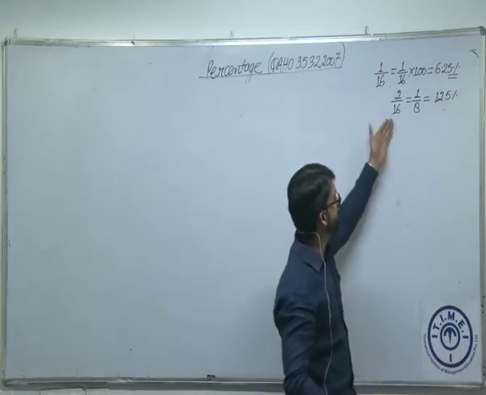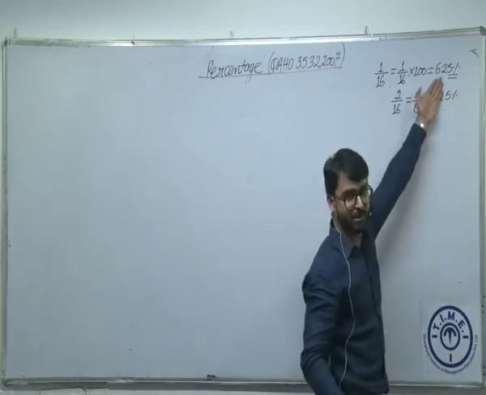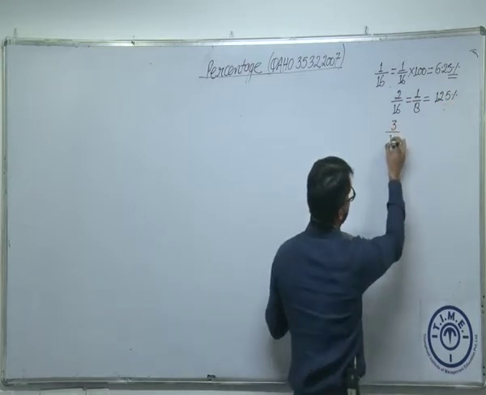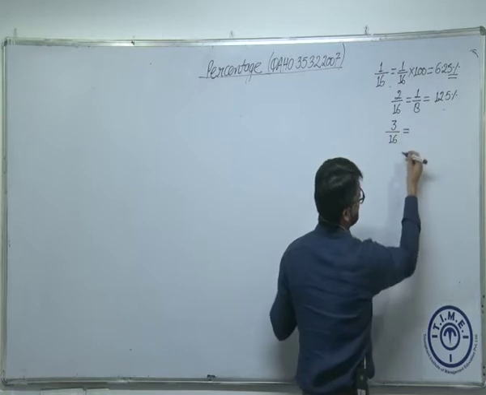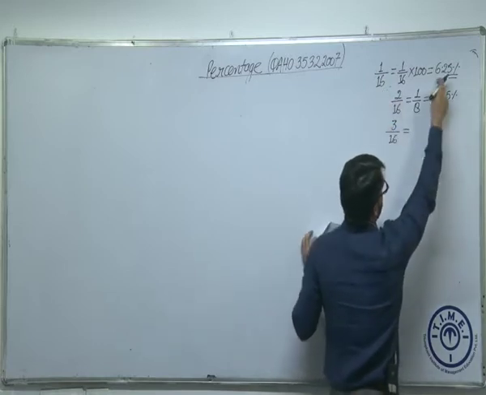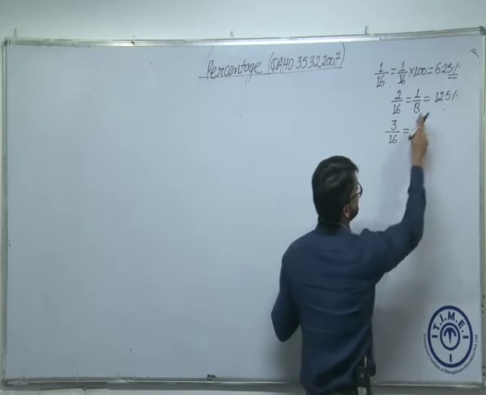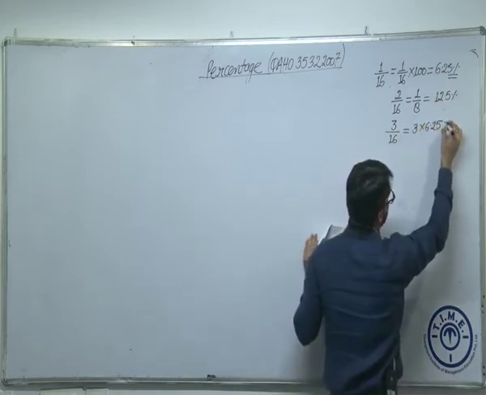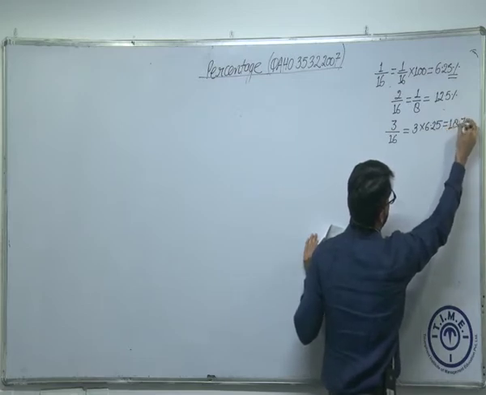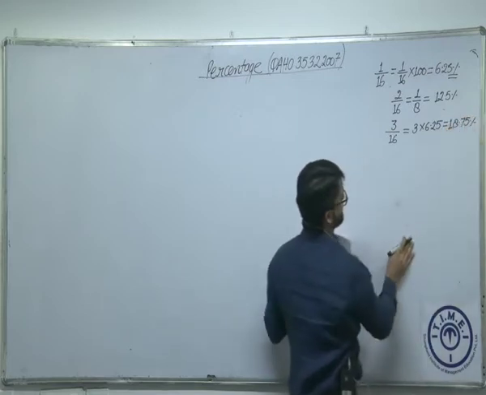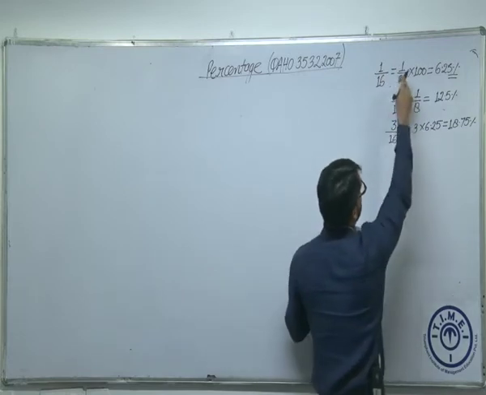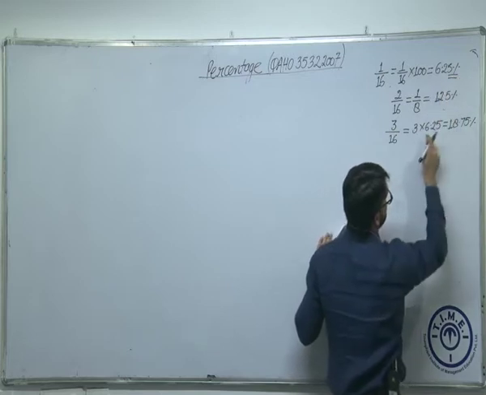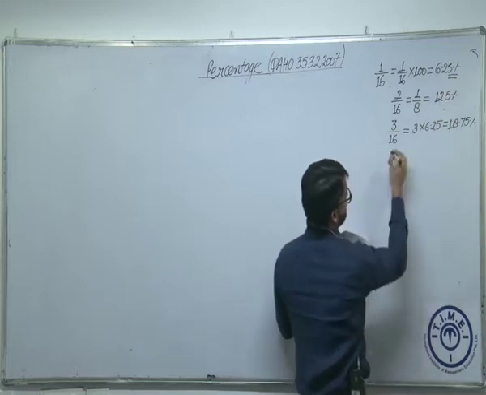What is 3 by 16 then? 1 by 16 is 6.25. 3 by 16 is thrice of 6.25, which is 18.75%. Am I right? Thrice of 1 by 16 is 3 by 16. That means thrice of 6.25% is 18.75%.